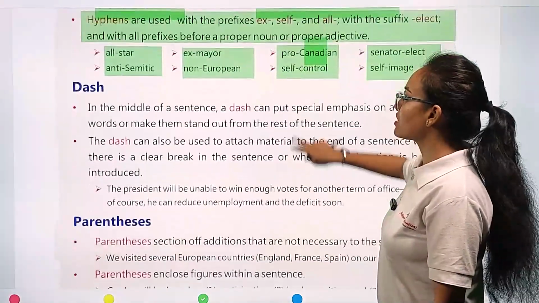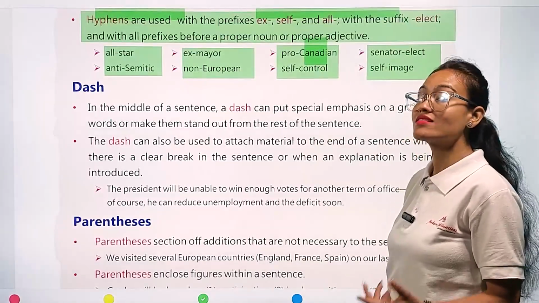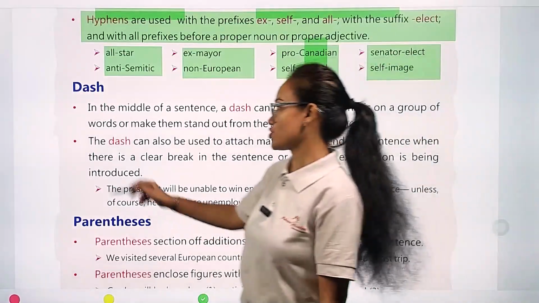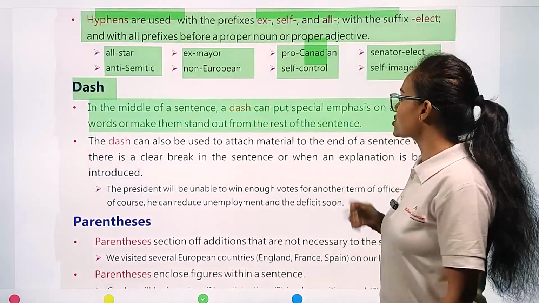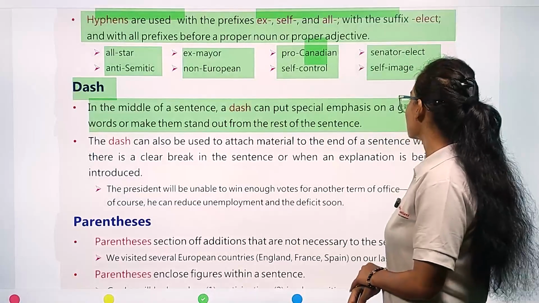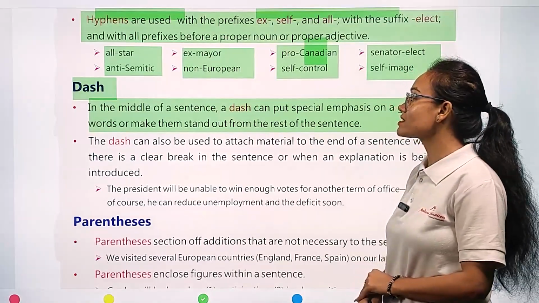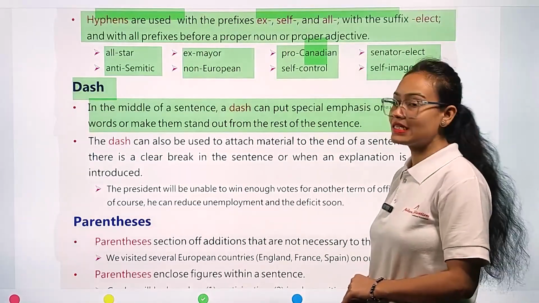Now come with me and we are going to see the next punctuation mark, that is the dash. What is the meaning of dash? Let's see. In the middle of the sentence, a dash can put special emphasis on a group of words or make them stand out from the rest of the sentence.